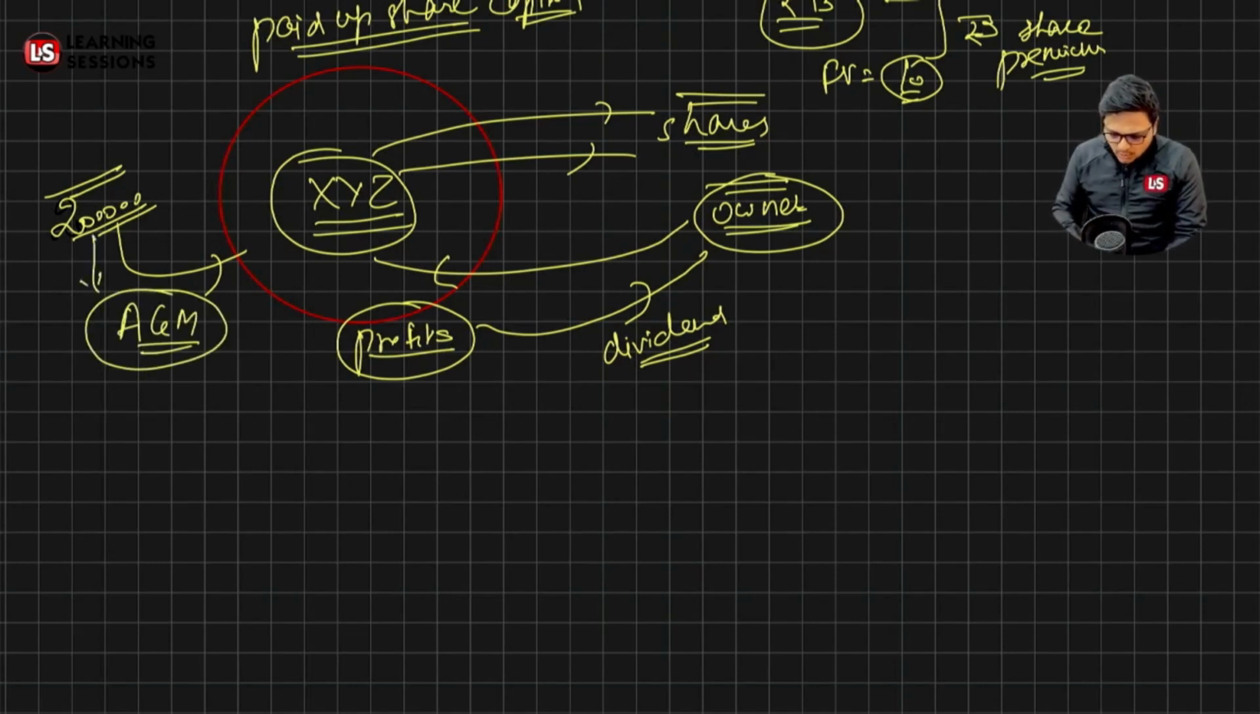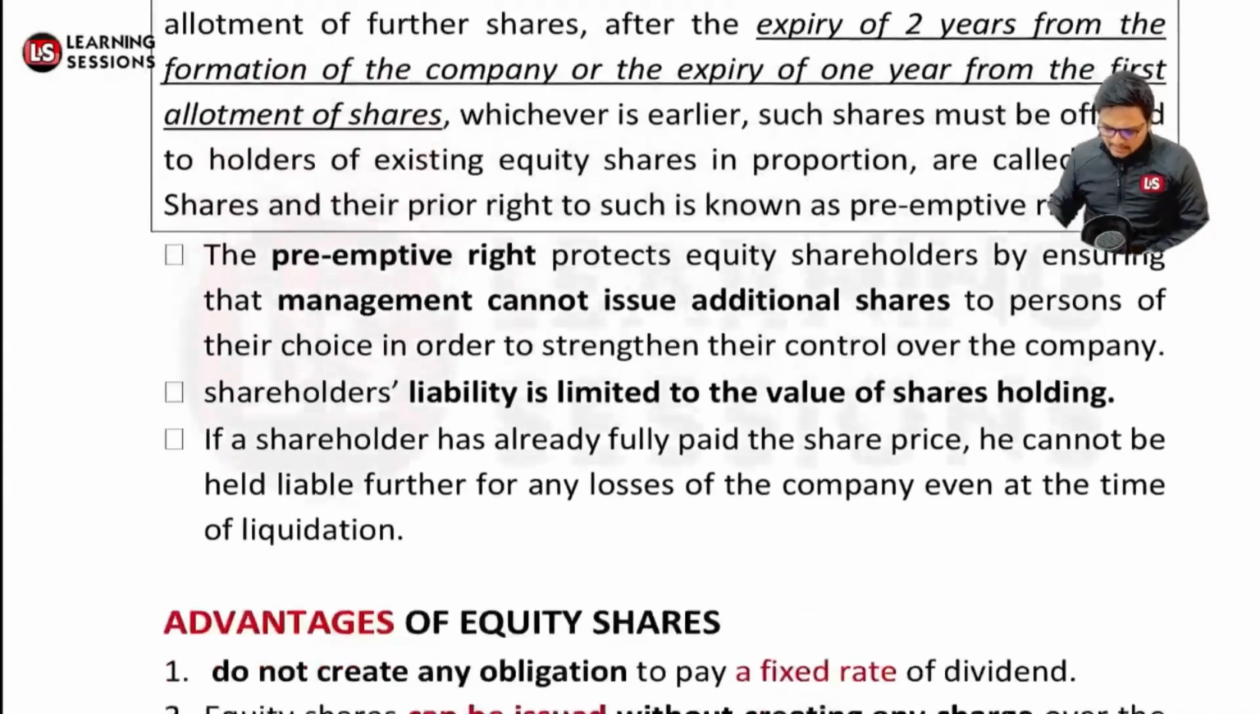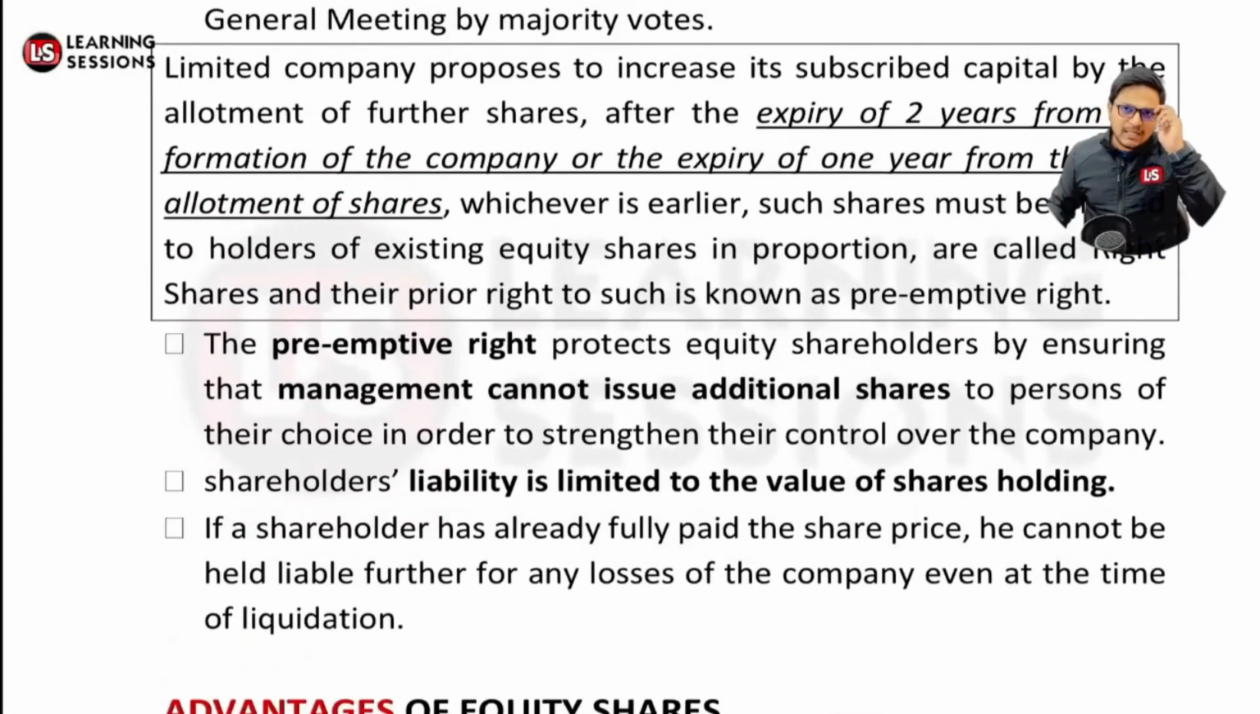The shareholders will be electing the board of directors, who, on their behalf, will be handling the tasks over the company. So, they are acting as an agent of the company, and as an agent of the shareholders, right? That's the case related to it. Now, a limited company's purpose is to increase the subscribed capital.